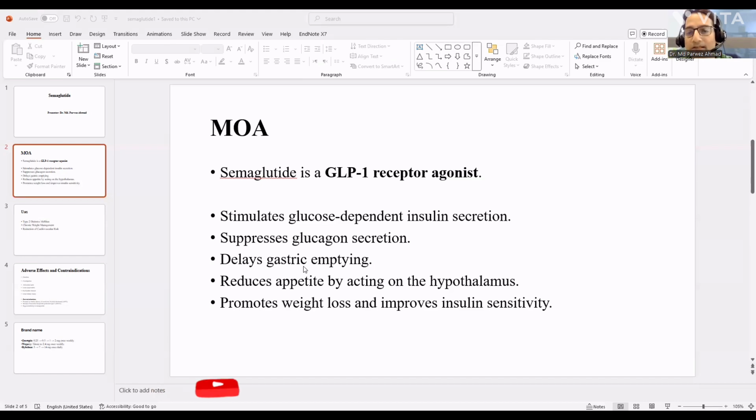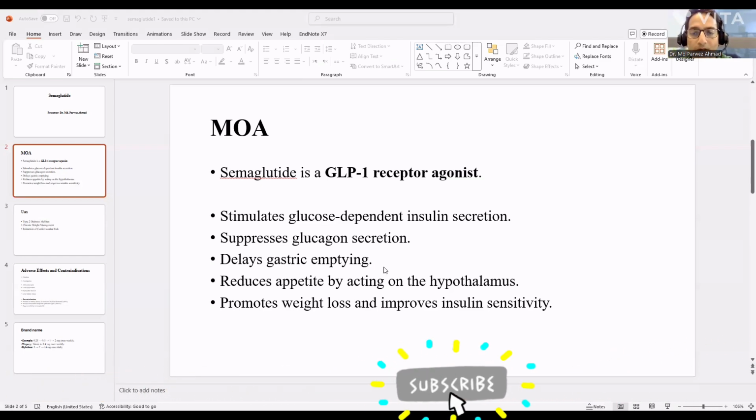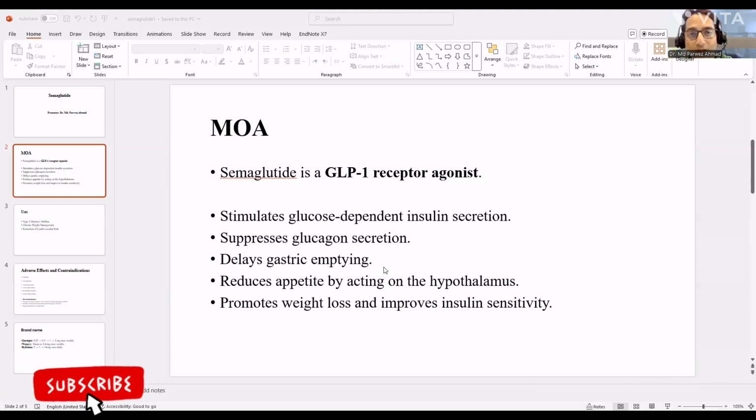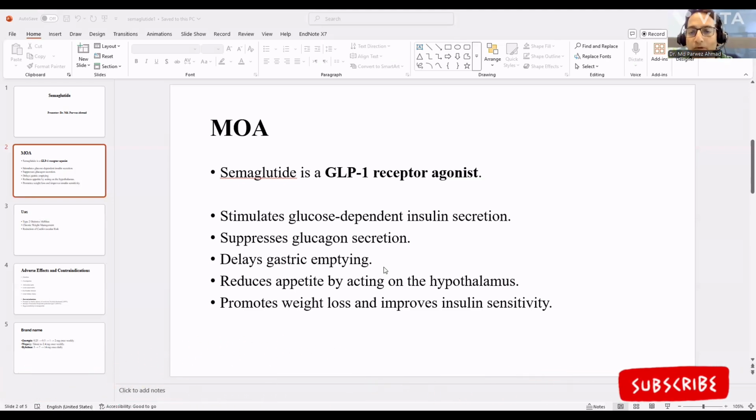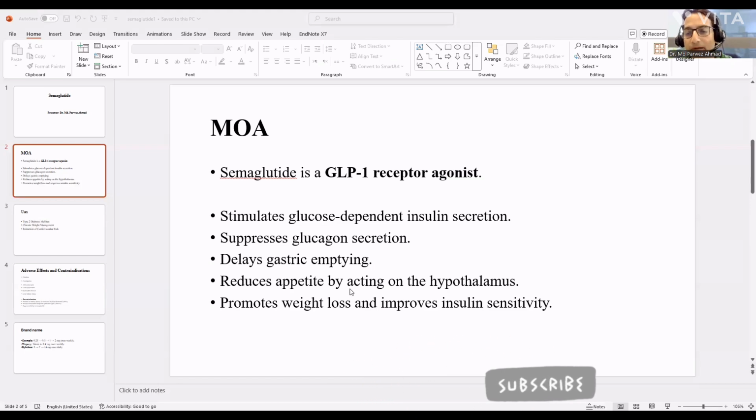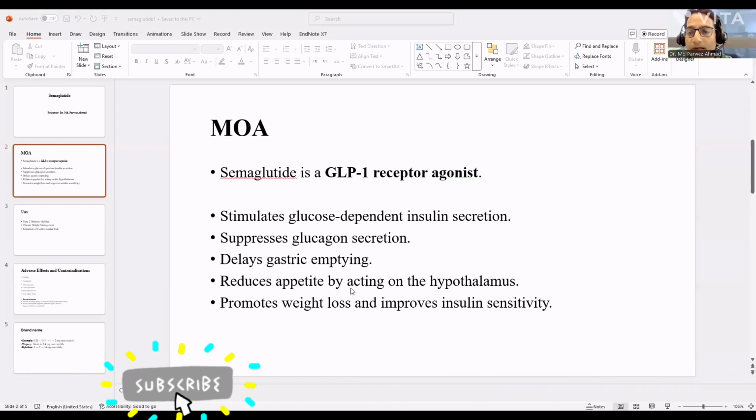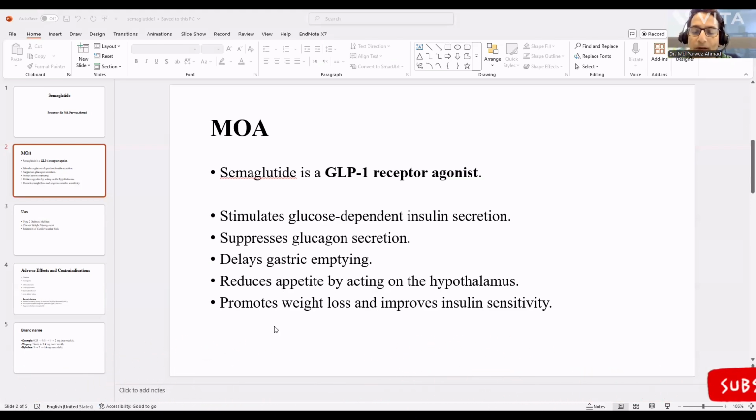What do I mean by delayed gastric emptying? It means food content slowly enters from the stomach into the intestine. Next, GLP-1 is also present in the hypothalamus, which reduces appetite and increases satiety. The last function of semaglutide is to promote weight loss by improving insulin sensitization. So these are all the functions of semaglutide.